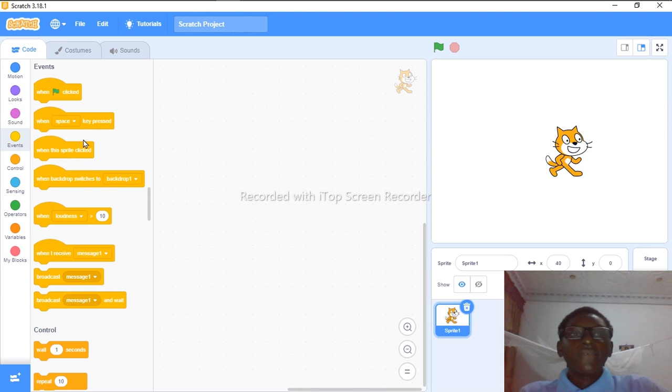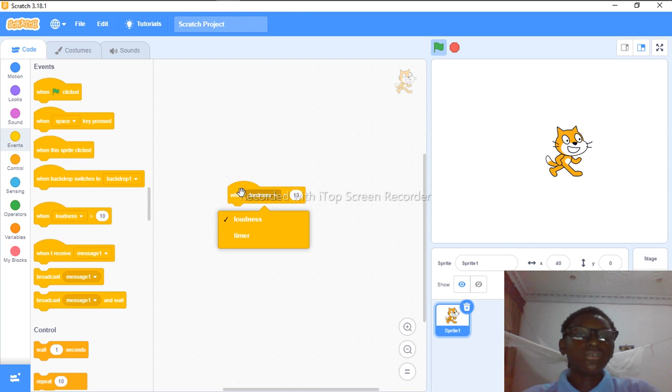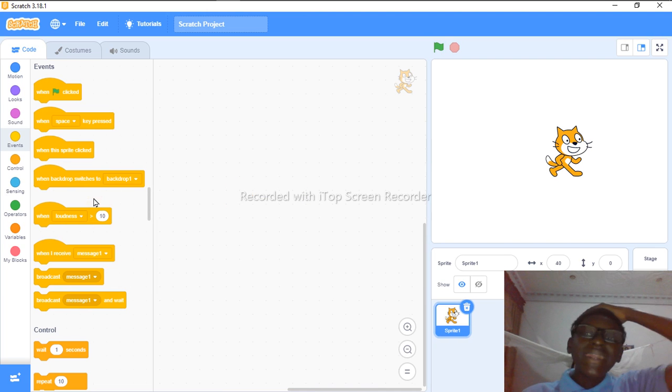And when this sprite clicked, when you click the sprite, you want something to happen. When backdrop switches to, I'm still going to talk about what backdrops are and what sprites are called. And when loudness greater than 10, and this, if I click here, I see I have timer greater than 2, and I have when I receive message.